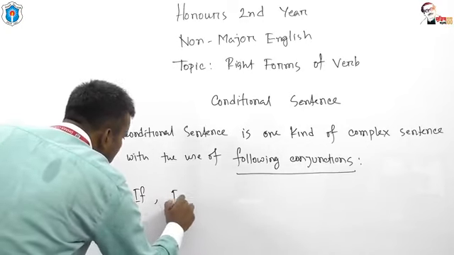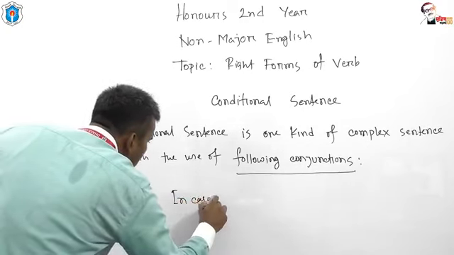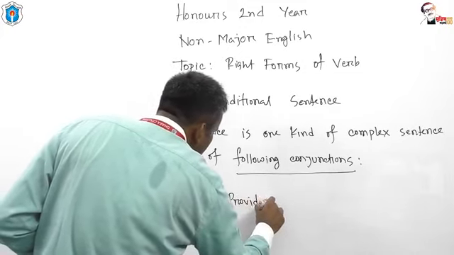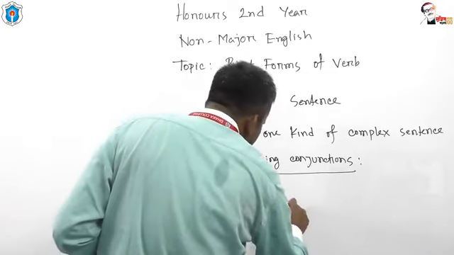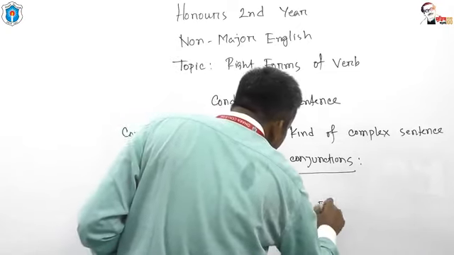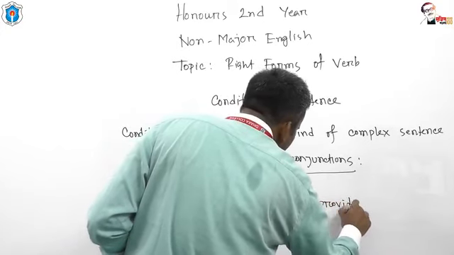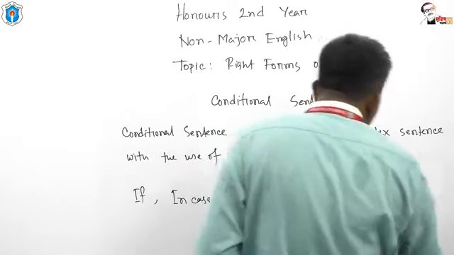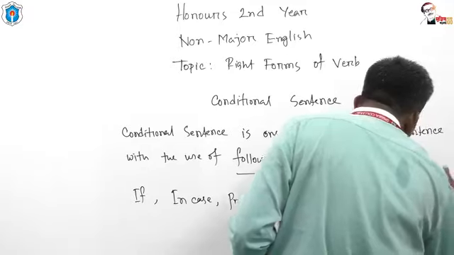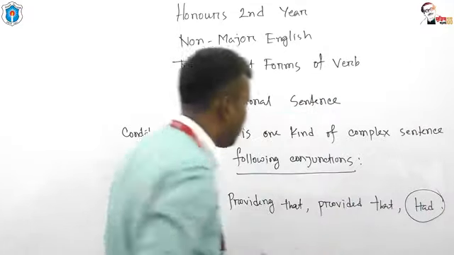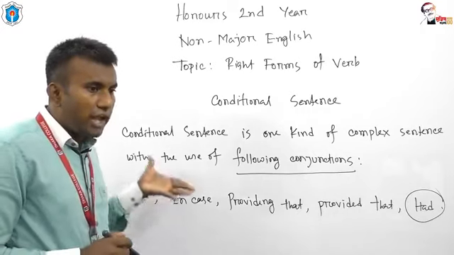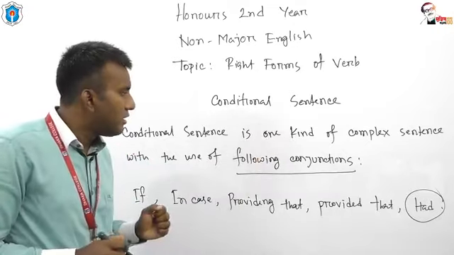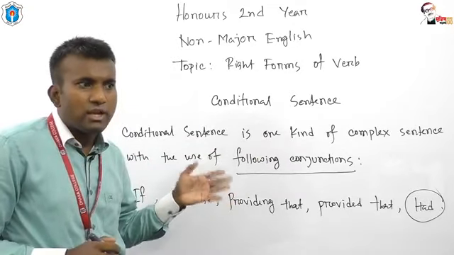if, in case, providing that, provided that, had. Had is actually a verb. So if you get the use of these conjunctions in a complex sentence, this complex sentence will be termed as conditional sentence.